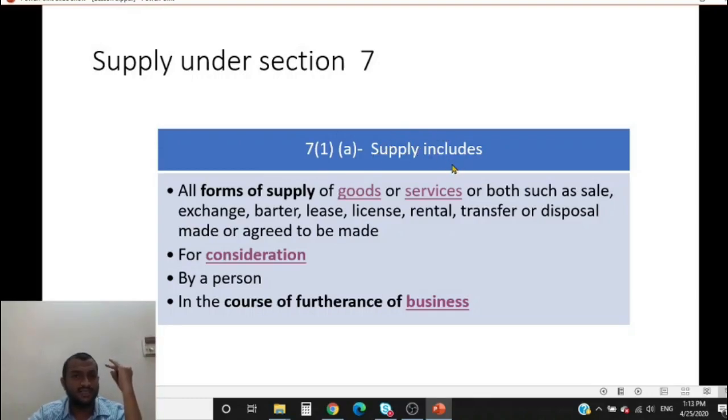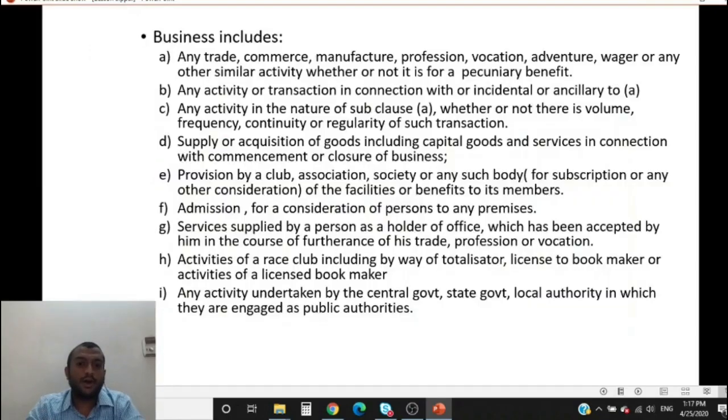Is it for consideration? Yes. Is it in the course of furtherance of business? Yes. Is it by a person? Yes. Is it goods or service? Yes. Then it is a supply. Now that we've understood what supply is, we'll look at